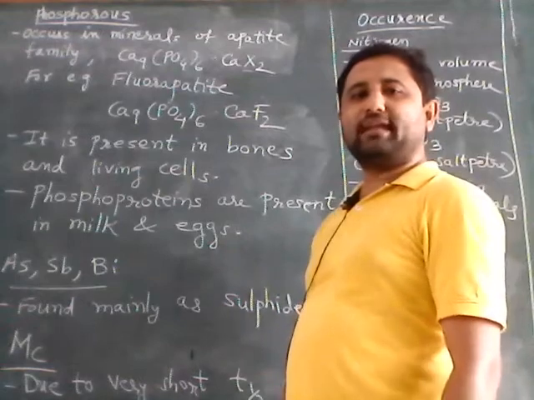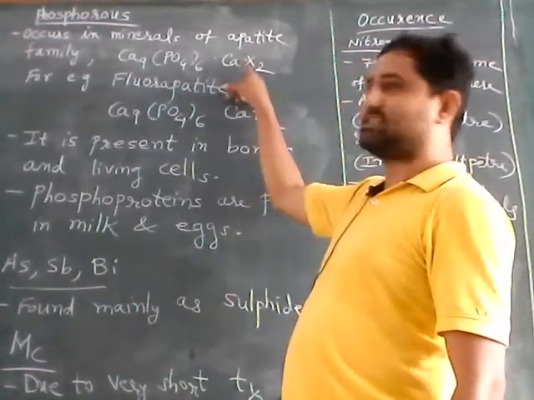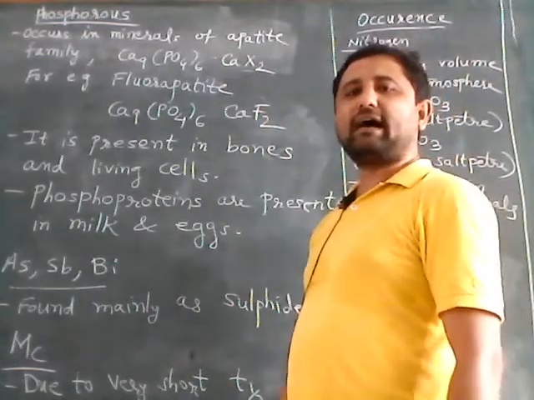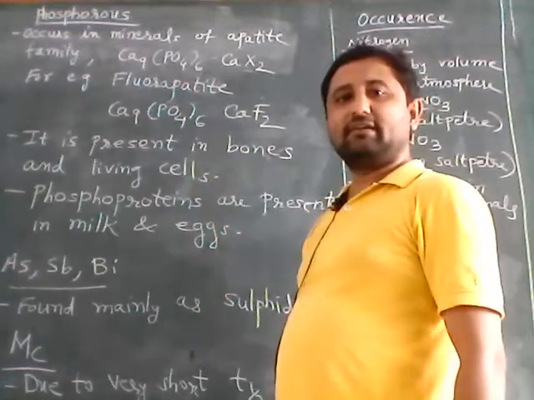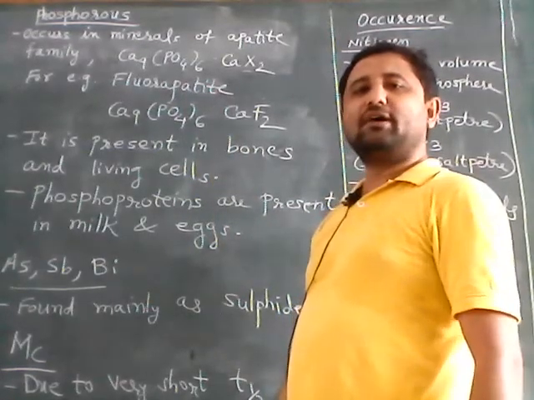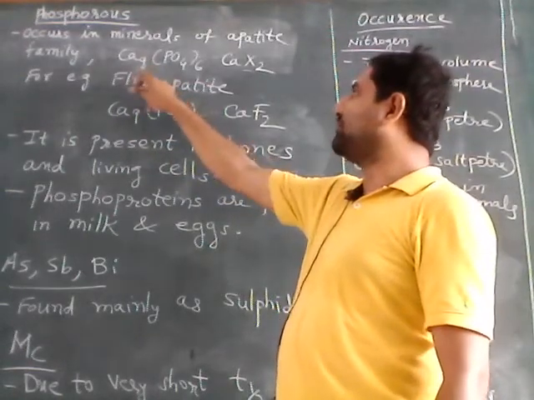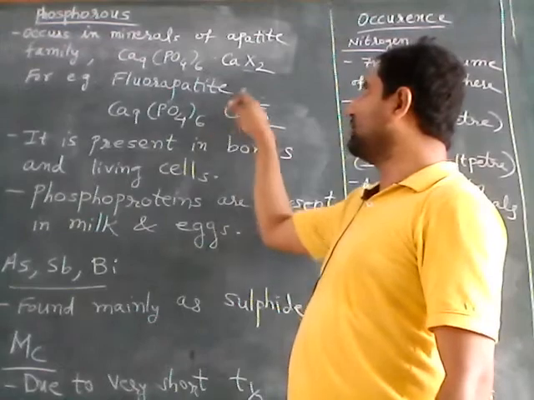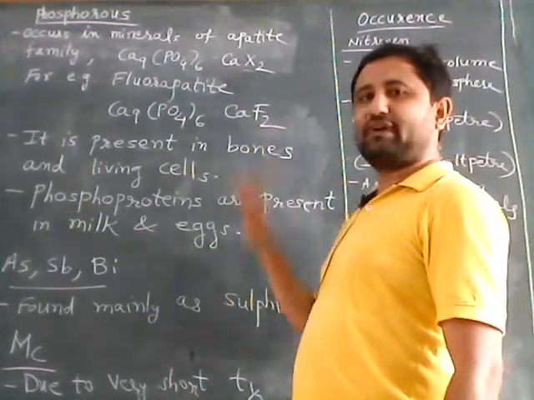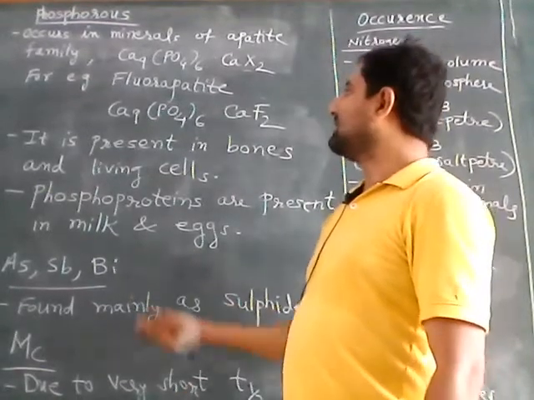If you put chlorine, it becomes chlorapatite, and if you put OH, it becomes hydroxyapatite. The example of fluorapatite, Ca9(PO4)6.CaF2, is generally found in phosphate rocks.